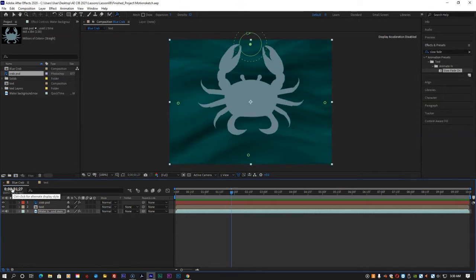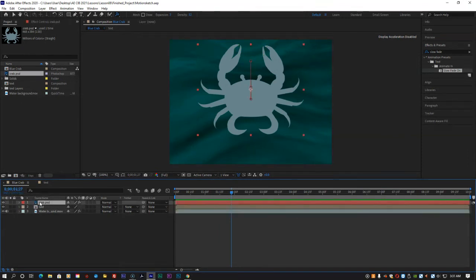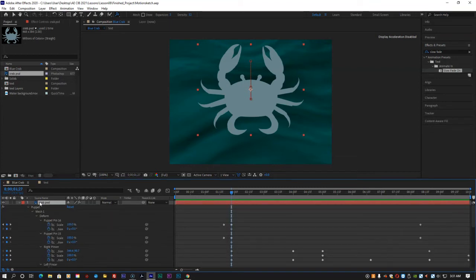And in the Timeline panel, select the crab.psd layer and press the U key to display all the keyframes for the layer. Scroll down to the left pincer and right pincer pins.